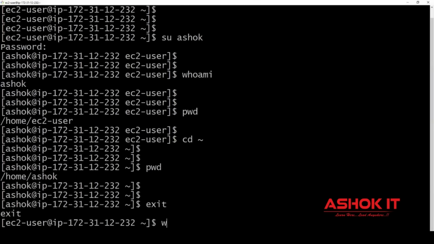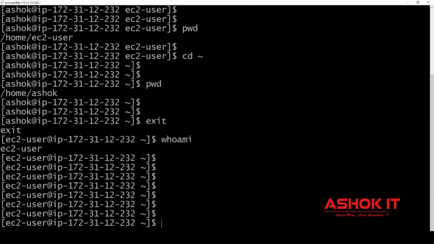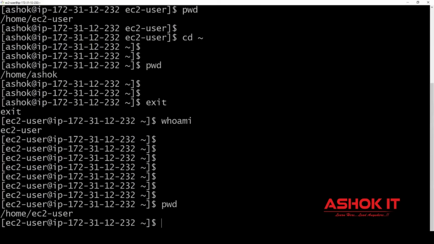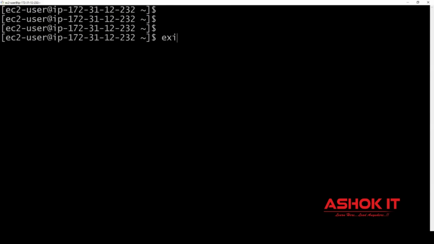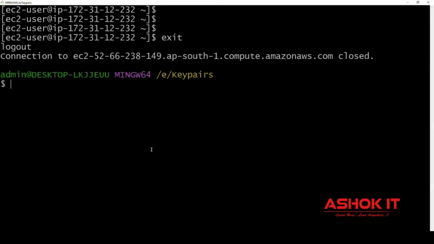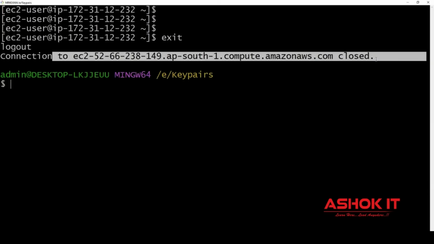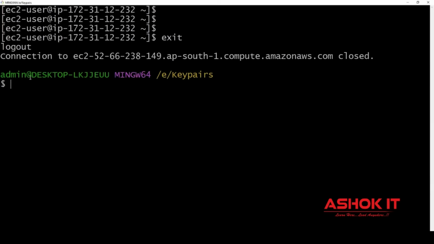Now check the username. Who am I? I'm EC2 user. What is my PWD? I'm pointing to EC2 user home directory. From EC2 user home directory, if I press exit, then what will happen? I logged out from this machine. I lost connection with this Linux machine. I came back to my Windows machine path. From which location I opened this git bash, I came back to that location.